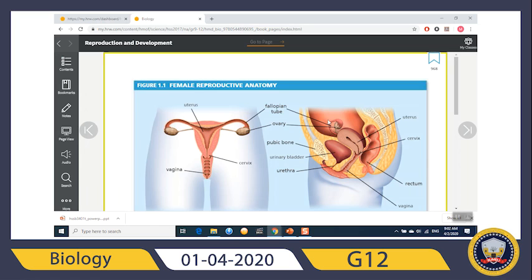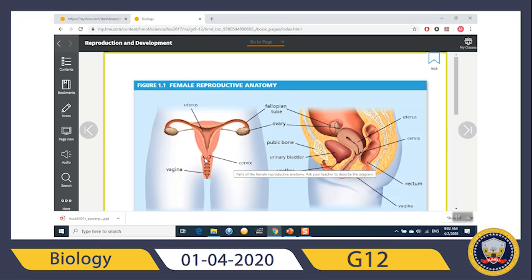Then we have the uterus, the ovary, the pubic bone, the cervix, urethra, rectum, and vagina. During intercourse, the penis will enter the vagina. Through the vagina, the sperm will fertilize the egg.